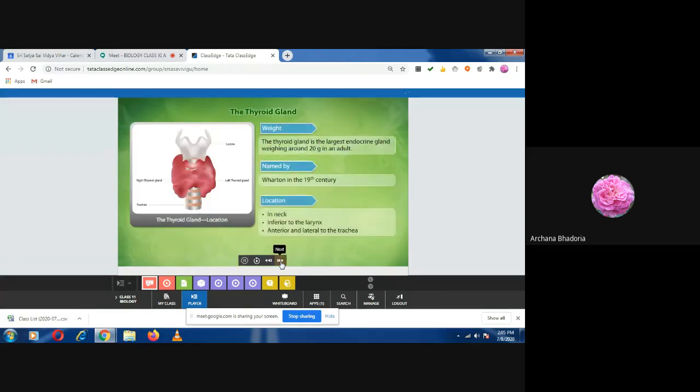So thyroid gland, I want someone to tell me what is the location of the thyroid gland. Devanshi will tell me quickly.